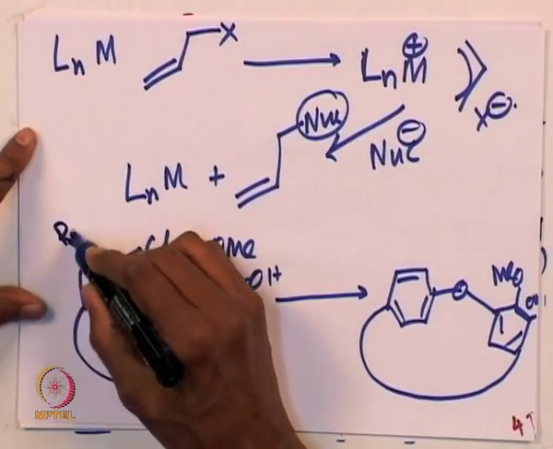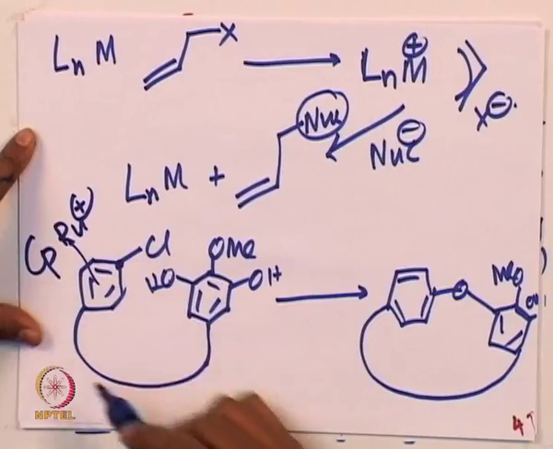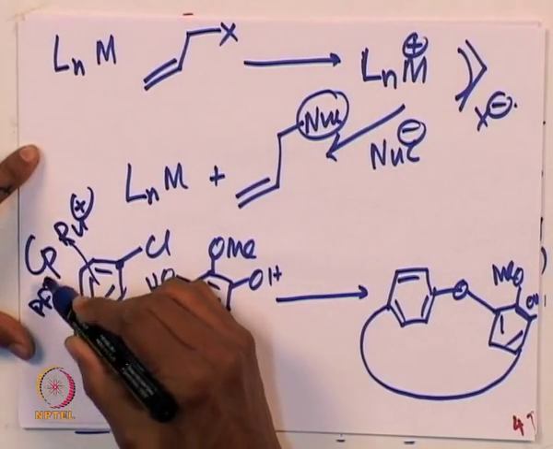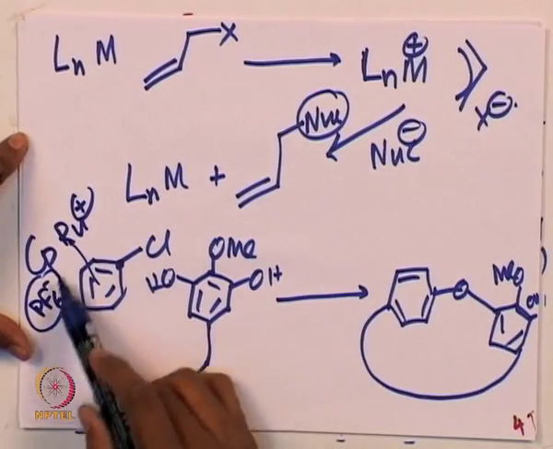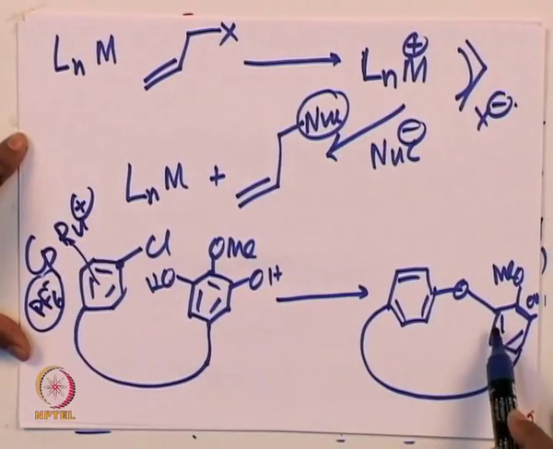Now, in this particular case, what the scientists have done is that the chlorobenzene-containing ring has been interacted with a metal center. Therefore, this benzene ring feels encouraged, or the benzene ring can then be attacked by an external nucleophile. In this case, it is an internal one, because you have an intramolecular setting. Overall, if you look back again at this complex, it is a cationic ruthenium complex you generate with a PF6 counter anion. Without the ruthenium, this reaction does not occur.